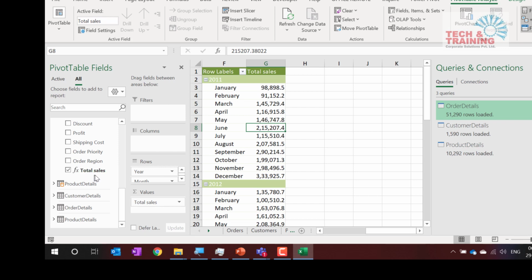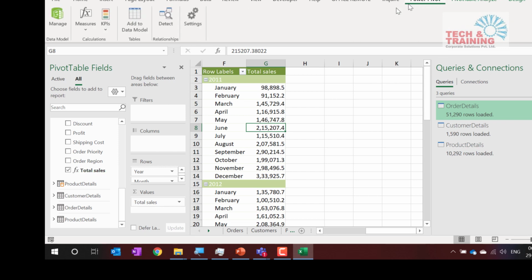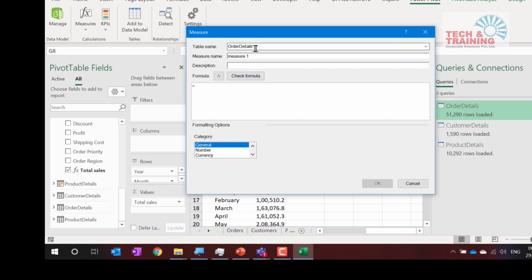So now when we have this total sales, I'm going to go to the pivot table once again, and now I need the YTD sales. So I go ahead and add a new measure. Whenever you want to write any formula, mostly you should use a measure. You can use a calculated field also, but that's for a different reason. Calculated column, not field. Okay, so here we are going to do a measure. When I click on new measure, here I will name this measure as, let's say, YTD.